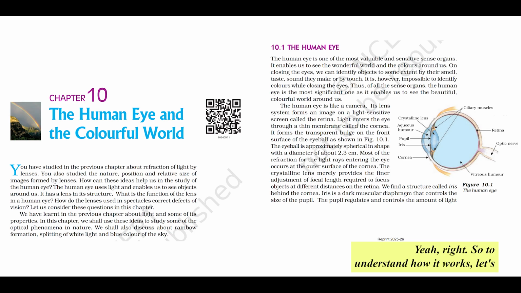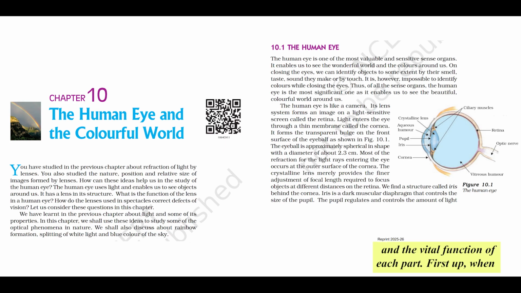Yeah, right. So, to understand how it works, let's use a very helpful analogy. Picture the human eye as a really sophisticated natural camera. Just like a camera has a complex system of lenses that form an image onto a light-sensitive sensor or film in older cameras, our eye uses a strikingly similar and incredibly efficient mechanism. Okay, a natural camera. I like that analogy. It helps, yeah. So let's take it piece by piece, component by component, understanding the structure and the vital function